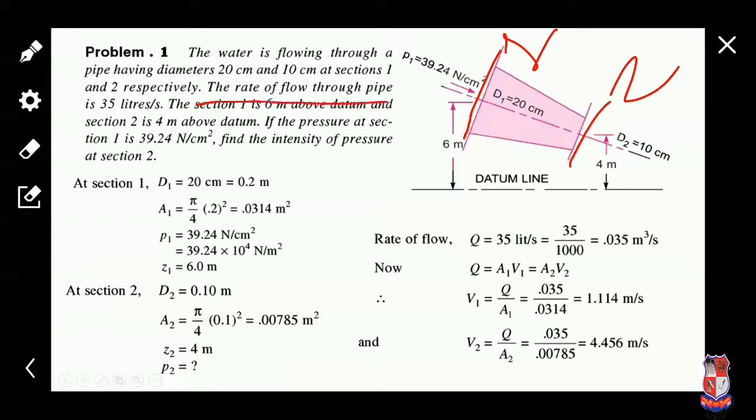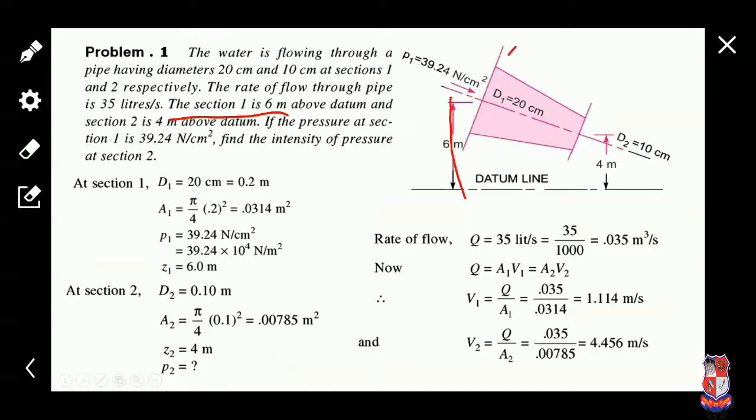The rate of flow through the pipe is 35 liters per second. So the rate of flow is given, so we can say that Q is equal to 35 liters per second. The section 1 is 6 meters above the datum.